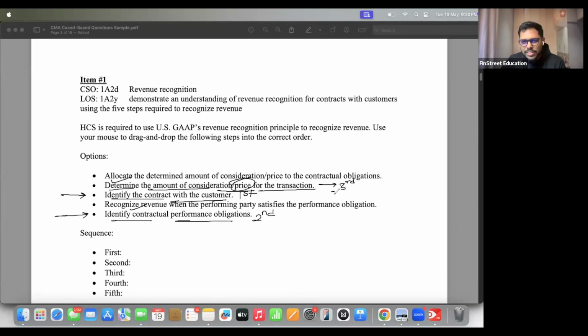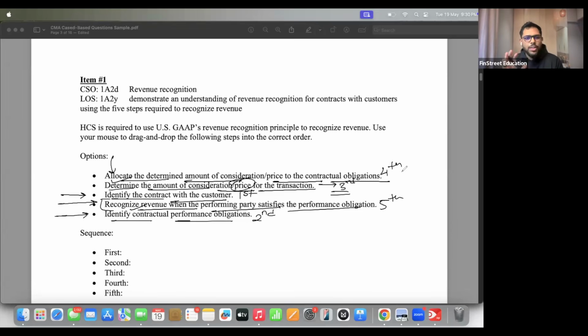Next, once this is done, once it is mentioned in the contract, next is allocation. Allocate the determined amount of consideration to the contractual obligation. Step-by-step distribution is done. And once this is done, the last part is the payment and delivery. So recognize revenue when the performing party satisfies the performance obligation. This should be fifth. Allocation should be fourth.